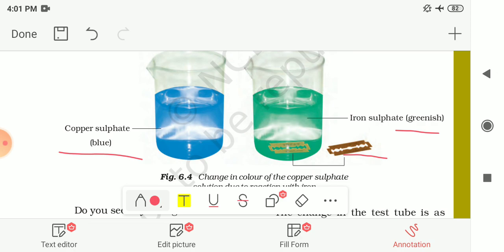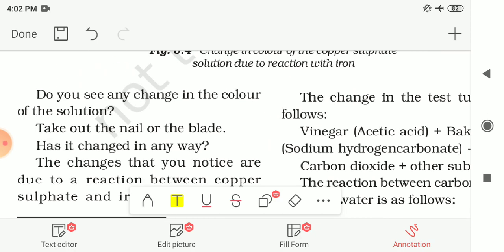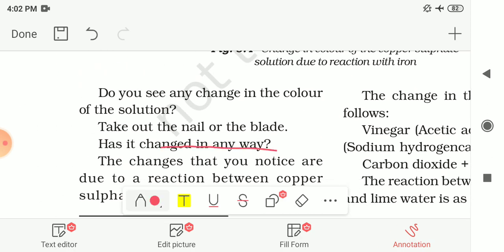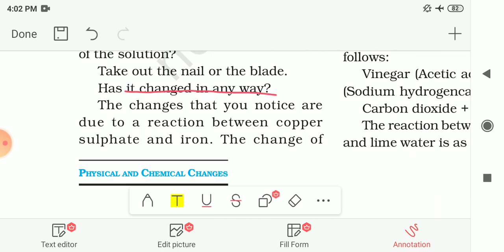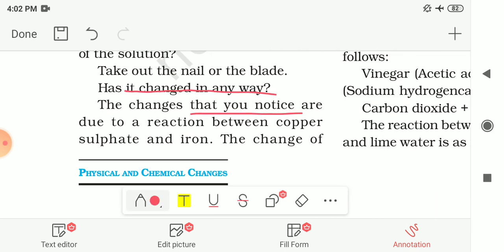So the questions are now: do you see any change in the color of this solution? Then take out the nail or the blade. Has it changed in any way? From this activity we can say that the changes that you notice are due to the reaction between copper sulfate and iron. The change of color of solution from blue to green is due to the formation of iron sulfate, or the chemical reaction between copper sulfate and iron. And the reddish brown deposit on the surface of the blade is copper, another new substance.